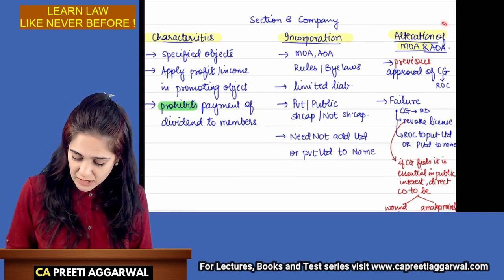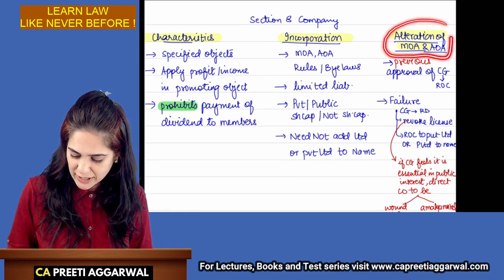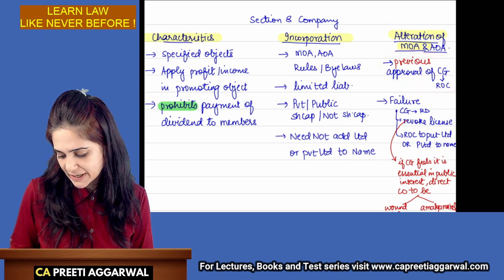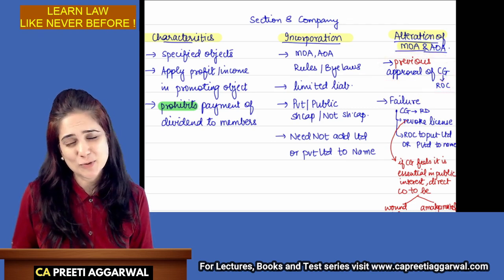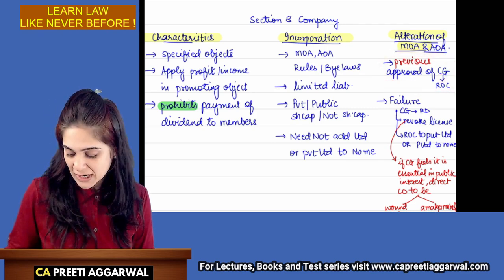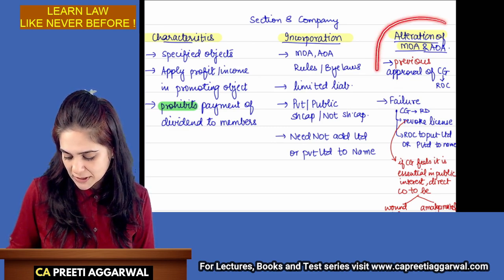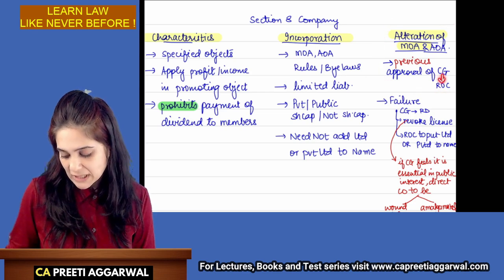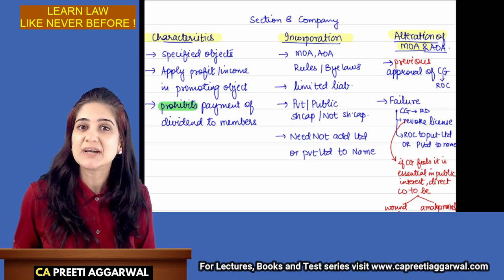Now, if I want to alter the memorandum or articles, I need the previous approval of the central government. The power has been delegated to ROC. So, easy to convert this into sentence form. If I want to alter the memorandum and articles, I need the previous approval of the central government. The central government has delegated that power to the ROC.